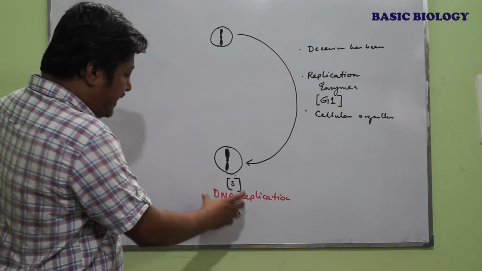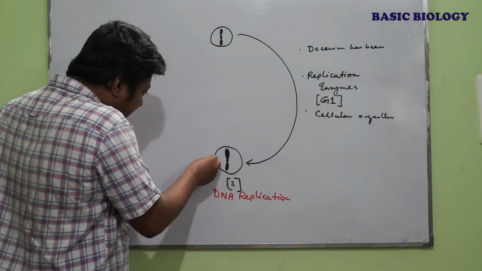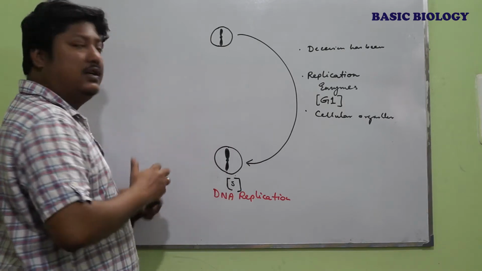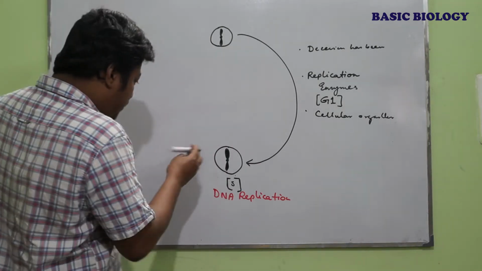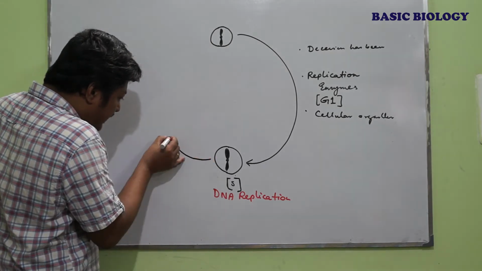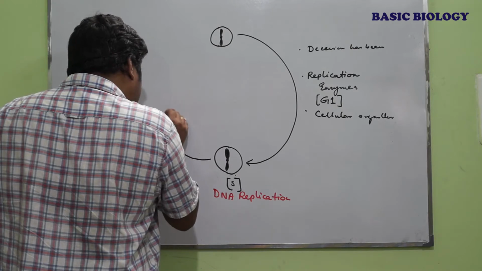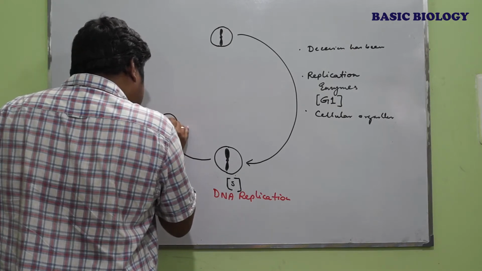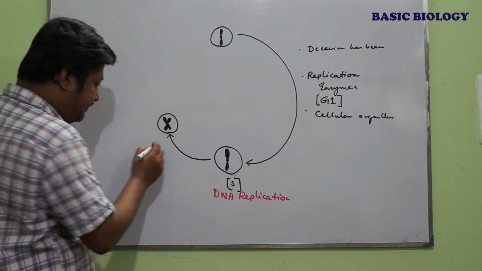After the successful DNA replication process, the cell is now preparing to enter into the mitosis phase. After replication, the chromosomal volume has increased. Chromatids are formed.